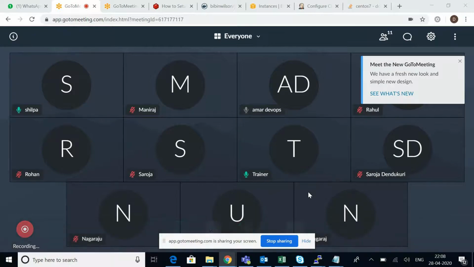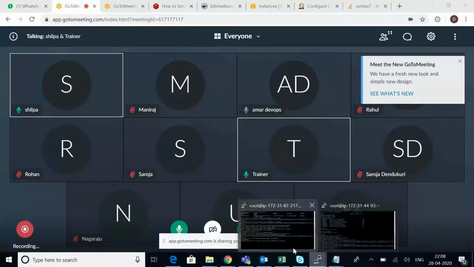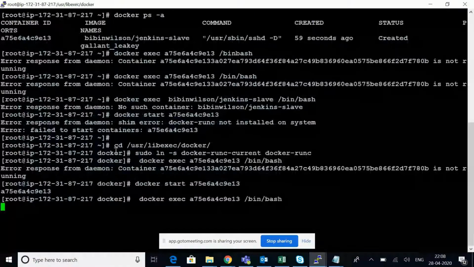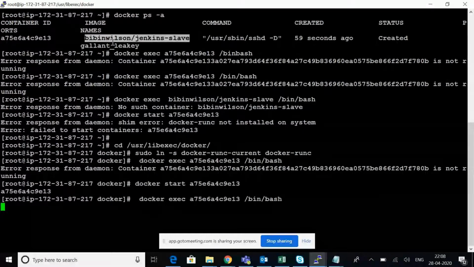Yes. So what happened is I have installed Docker in this EC2 instance. Then I have used his Docker image to create the Docker image.